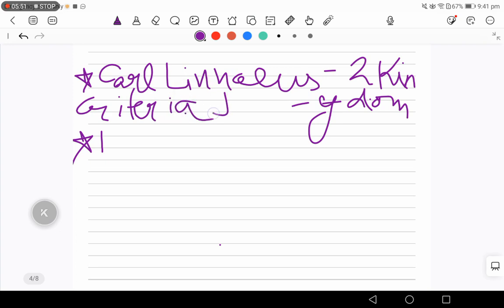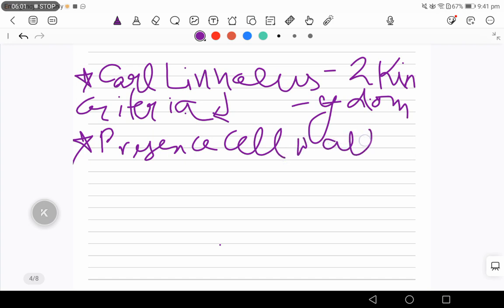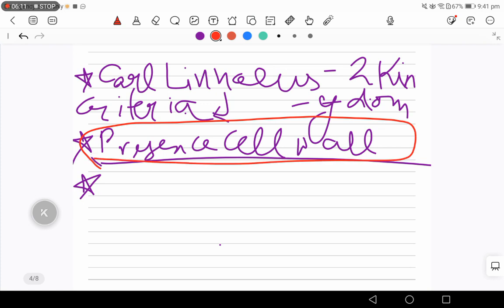Criteria for Linnaeus classification. First was on the basis of presence of cell wall. This is the main criteria of Carl Linnaeus, I hope you understand. So the species which were having the cell wall were kept in kingdom Plantae, and the ones without the cell wall were kept in kingdom Animalia. Okay, so such division was done.